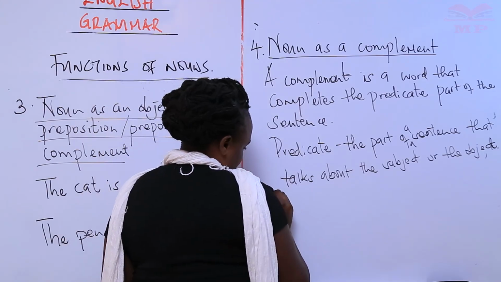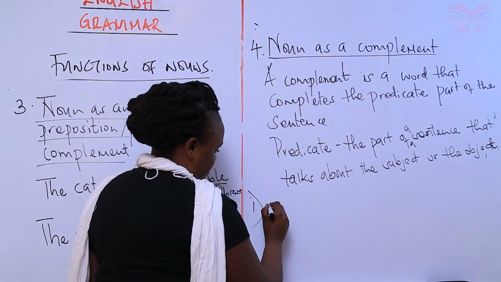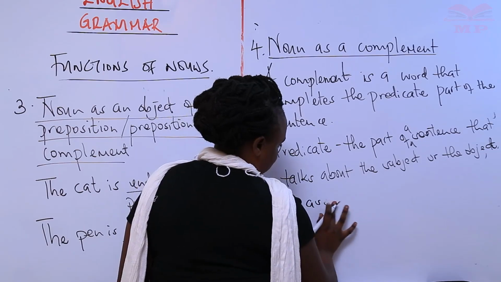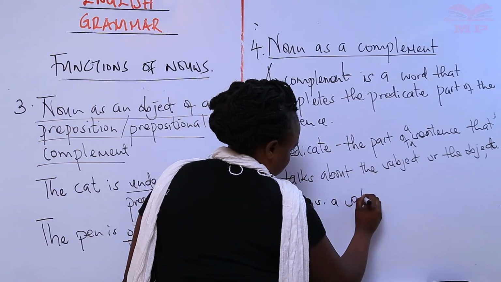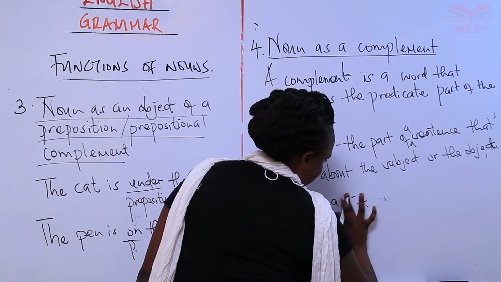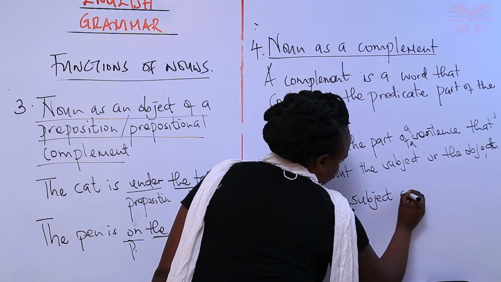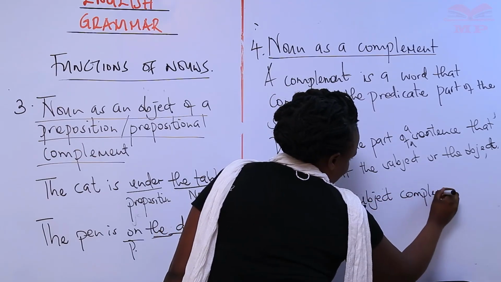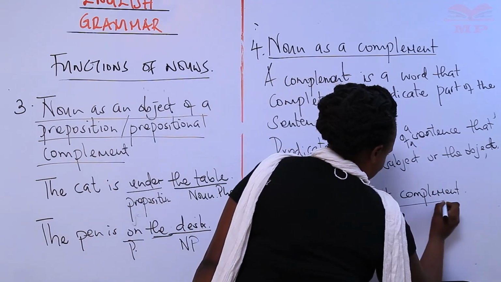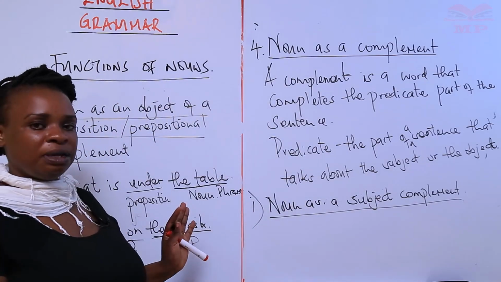So part 1 of our fourth use of a noun is noun as a subject complement. Usually when you say it's a subject complement, it means it complements the subject.